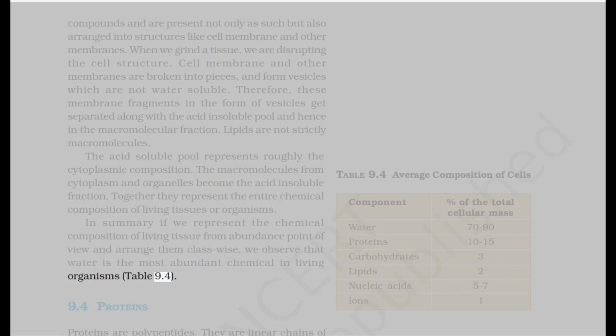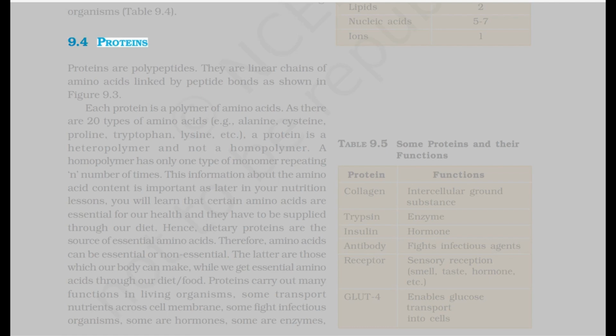Table 9.4. 9.4 Proteins. Proteins are polypeptides. They are linear chains of amino acids linked by peptide bonds as shown in figure 9.3. Each protein is a polymer of amino acids. As there are 20 types of amino acids, for example alanine, cysteine, proline, tryptophan, lysine, etc., a protein is a heteropolymer and not a homopolymer.